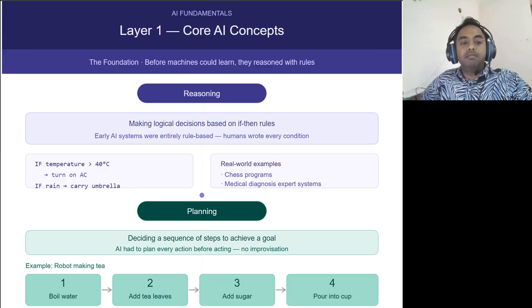Now second is planning. Planning means deciding a sequence of steps to achieve a goal. Example, a robot making tea. So the sequence here is boil water, add tea leaves, add sugar, then pour into the cup. The AI had to plan every step before acting.